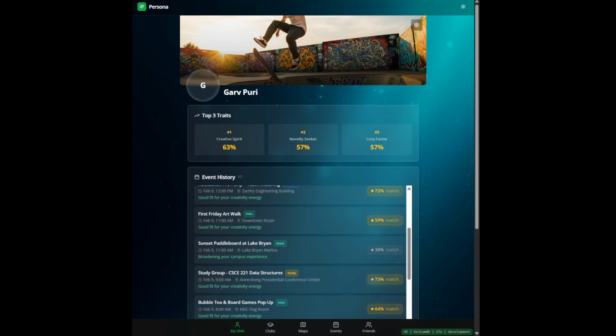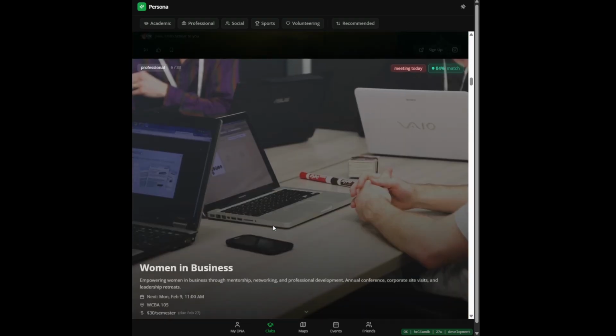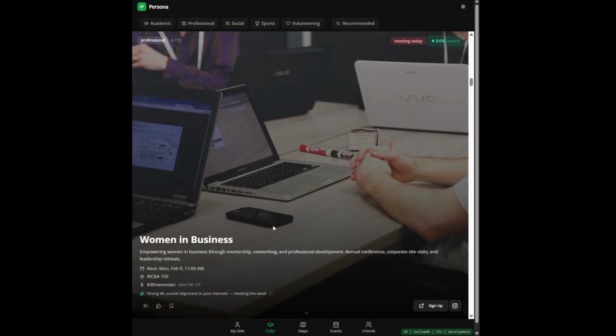The clubs tab is where we take that technical side, we apply it, and we make it a real tangible benefit for our users. As you scroll, you can see that Persona is ranking the clubs based on compatibility and urgency. Every single club represents a point in the exact same vector space that Garv mentioned you are represented in. However close your cosine angle is to that, we can use that to estimate how similar this club is to your interests, how aligned the club is to you. Every card shows the meeting details, the deadlines, links to show up, and why the AI particularly recommended this. Look, we can hover over it and see.